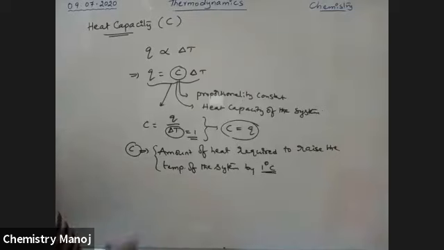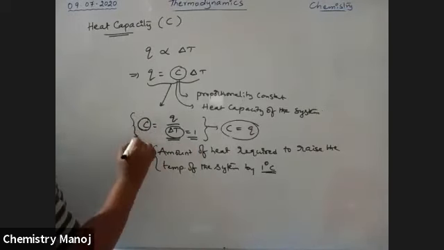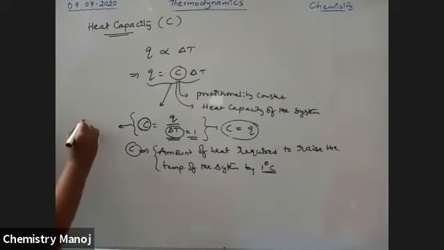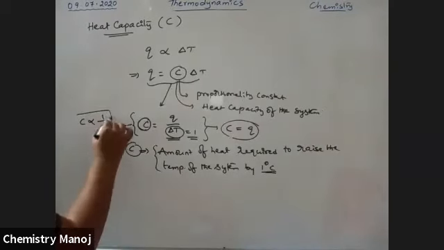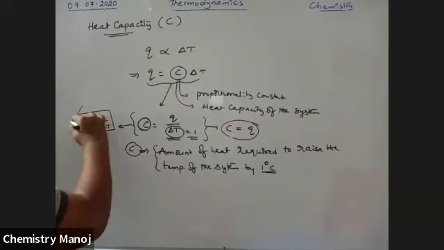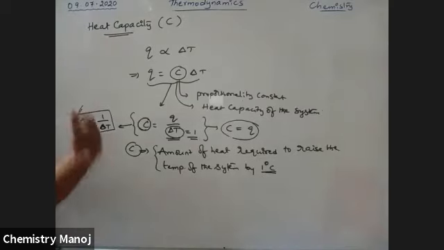Here heat capacity is inversely proportional to delta T. It is very, very important. Heat capacity of the system is inversely proportional to rise in temperature. More is the rise in temperature, heat capacity is very less. So less is the heat capacity, rise in temperature is very high. It is very, very important.